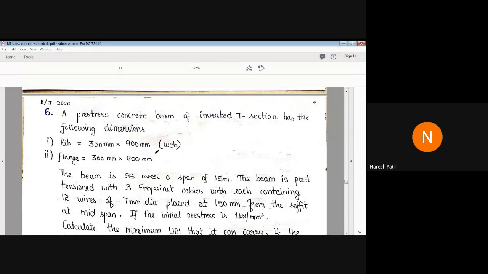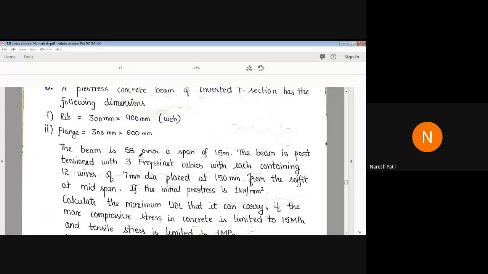The beam is simply supported over a span of 15 meter. The beam is post tensioned with 3 Precinet cables, each containing 12 wires of 7 mm dia.